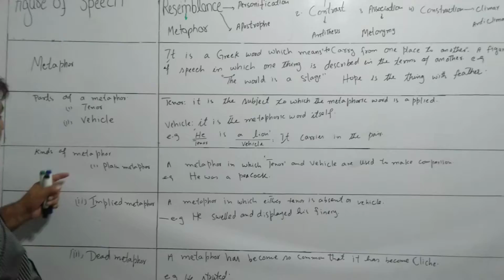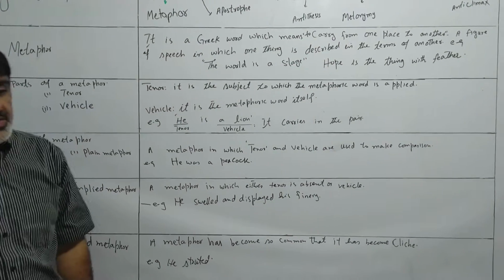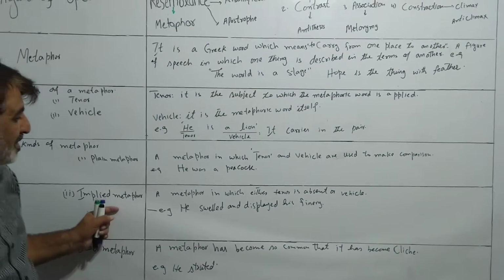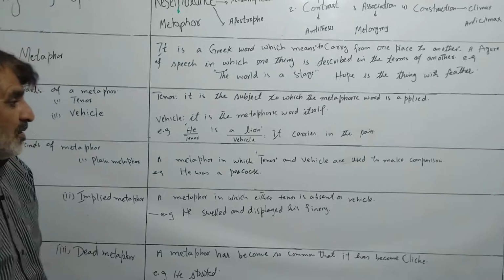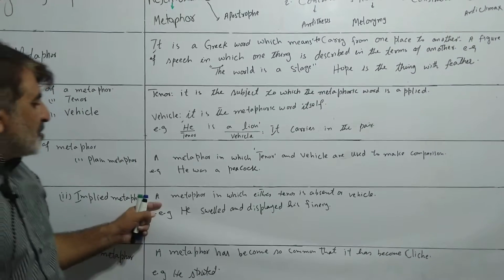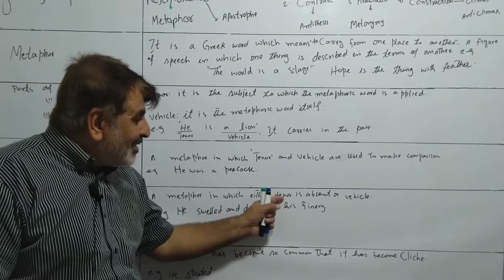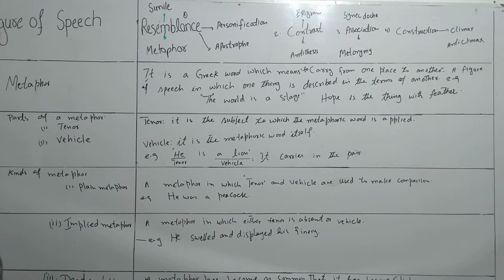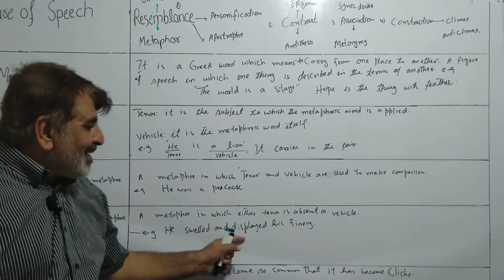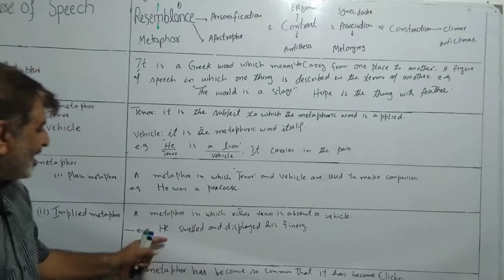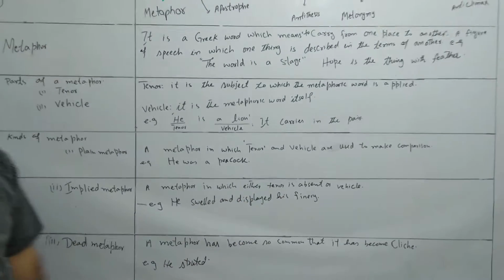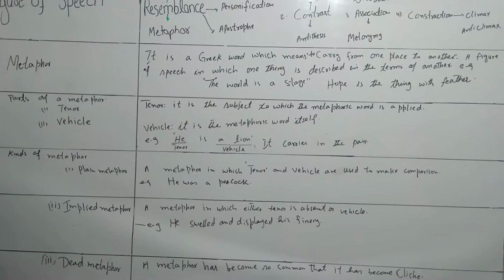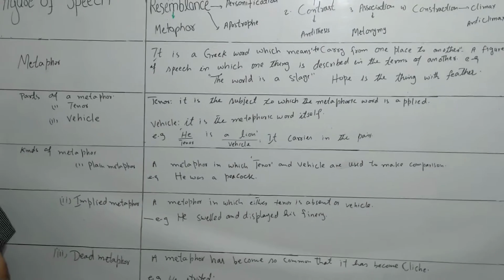Okay. Then implied metaphor. So implied means hidden. Okay. Implied means hidden, implicit. One part may be implicit. Definition: a metaphor in which either tenor is absent or vehicle. One of them must be absent. Suppose he swelled and displayed his finery. He swelled and displayed his finery. In such a metaphor comparison is hidden. Okay, for it the reader infers the thing.